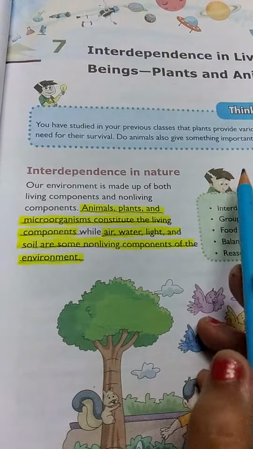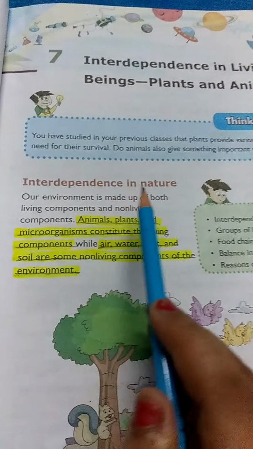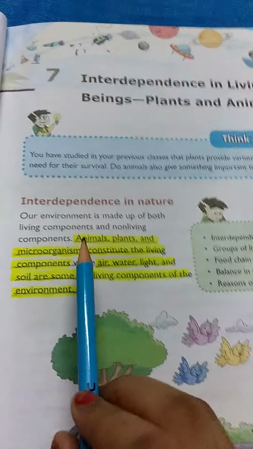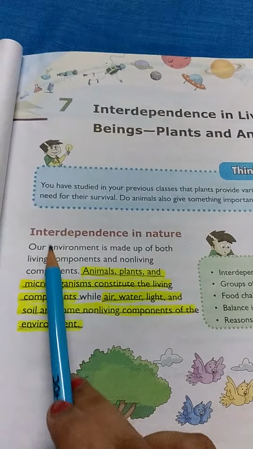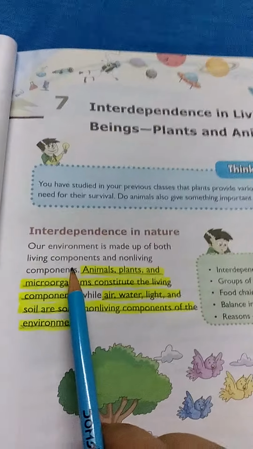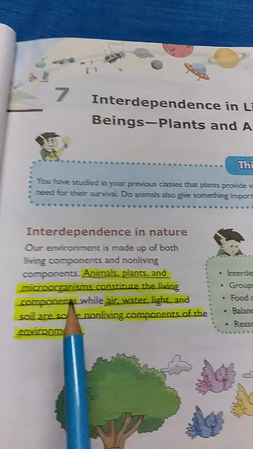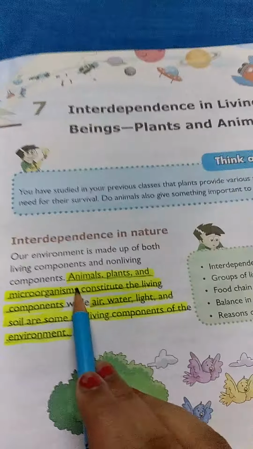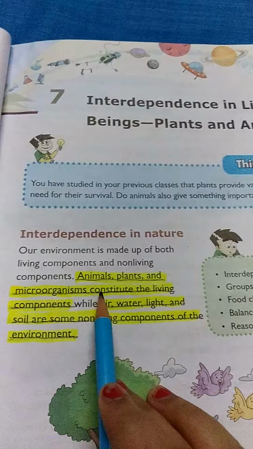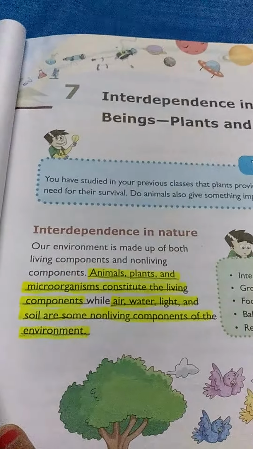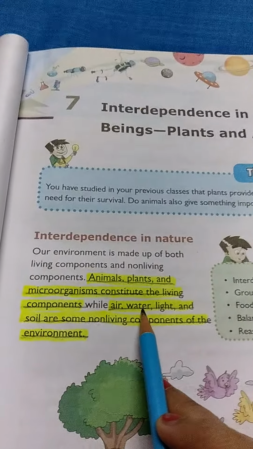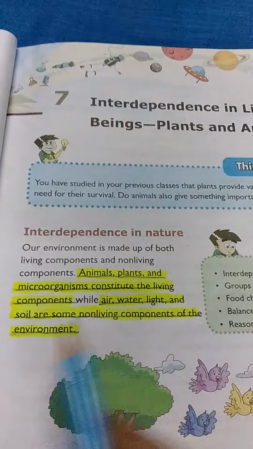Interdependence in nature. Our environment is made up of both living components and non-living components. So in our environment there are two types of components, living and non-living. Examples of living components are animals, plants and microorganisms. And examples of non-living components of the environment are air, water, light and soil.